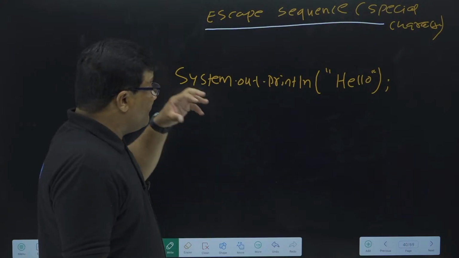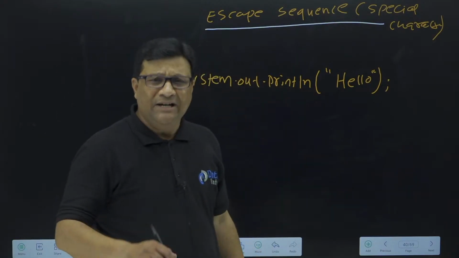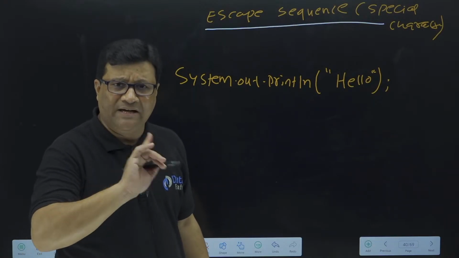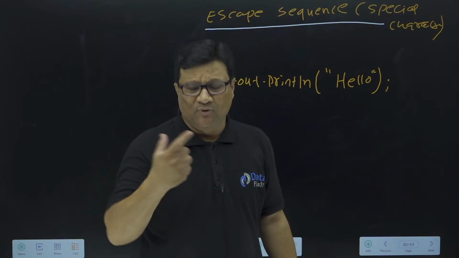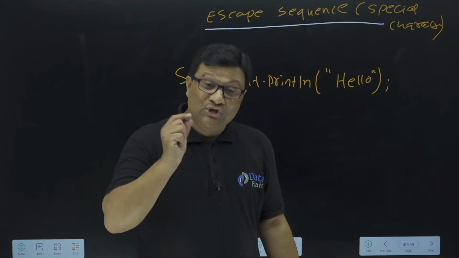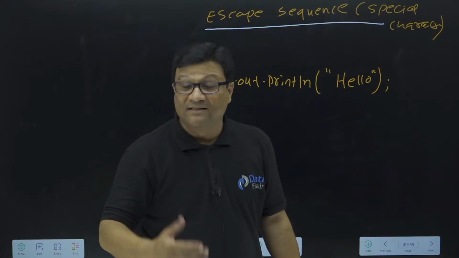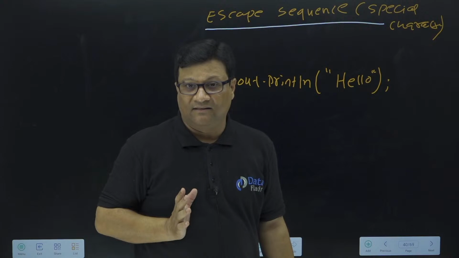Because once I use this special character with the print method, print or println, now consider if I use the word print, then it will be applicable for both print and println, right? When I use this special character, which I am going to explain to you, once you use it with a print statement, then it will not print as it is. There is some specific meaning of this special character.